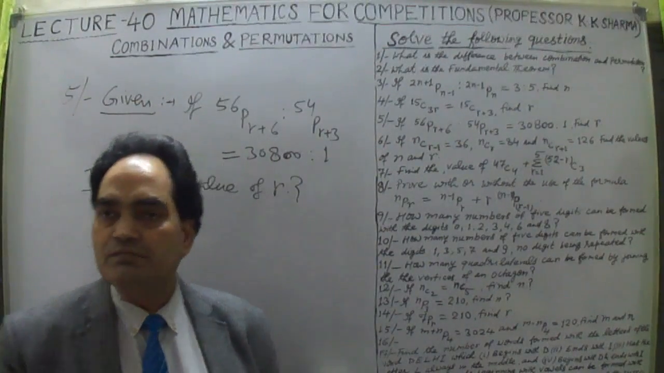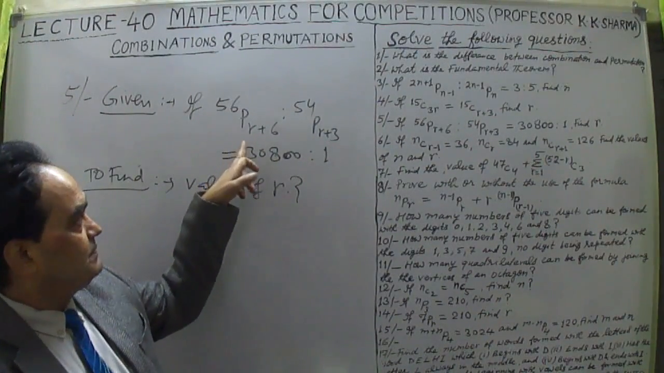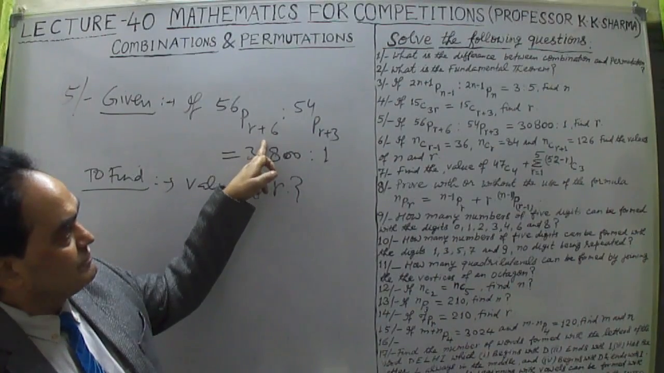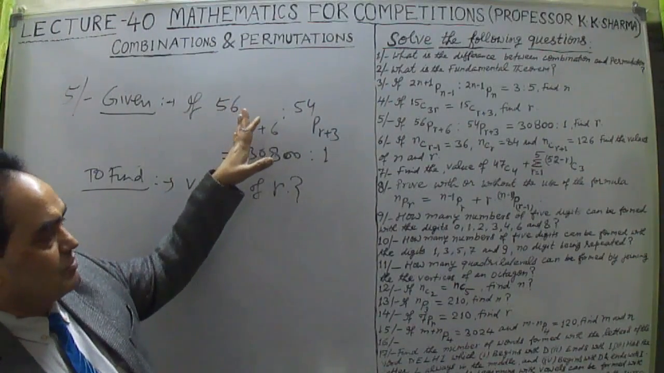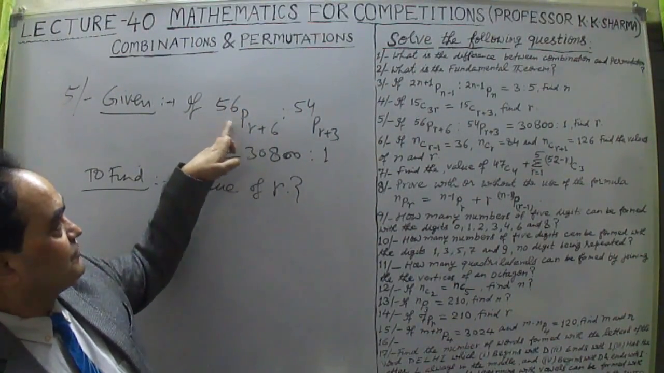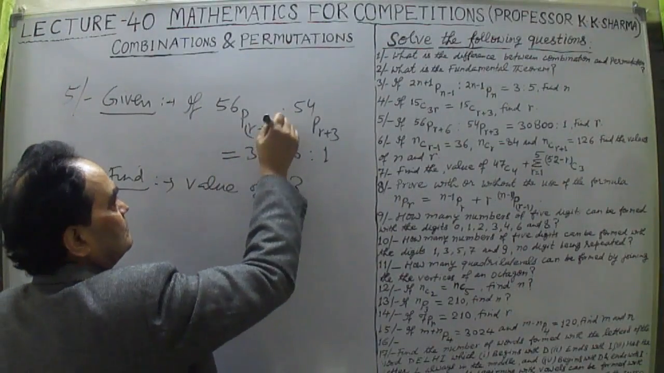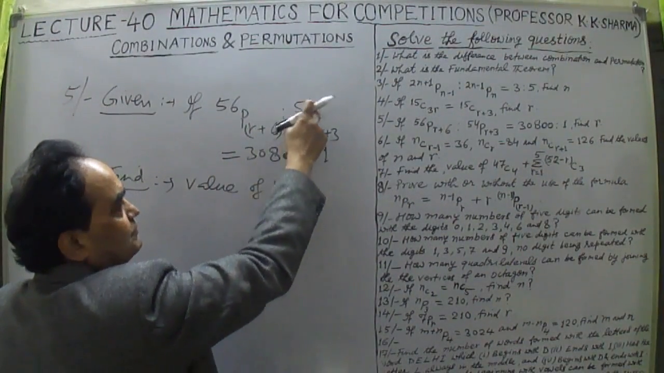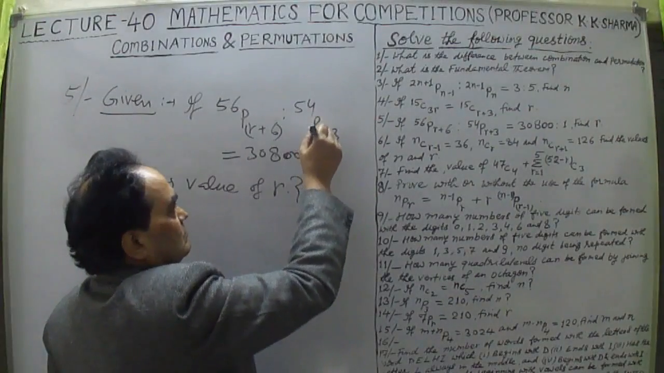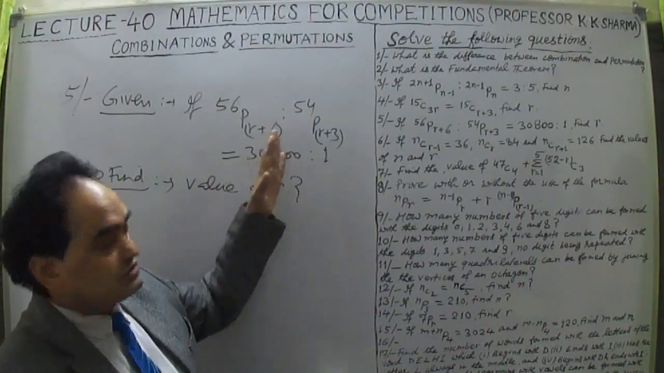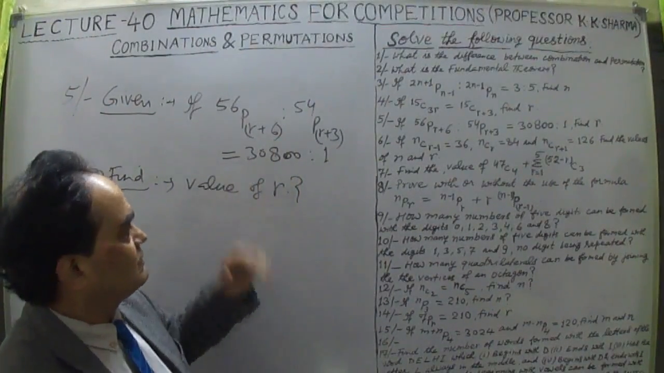Yes friends, so question number 5 I'm doing here. What is given to us? We are given that 56P(r+6) is to 54P(r+3), where P is for permutation, and this ratio is equal to 30,800 is to 1. Then find the value of r.